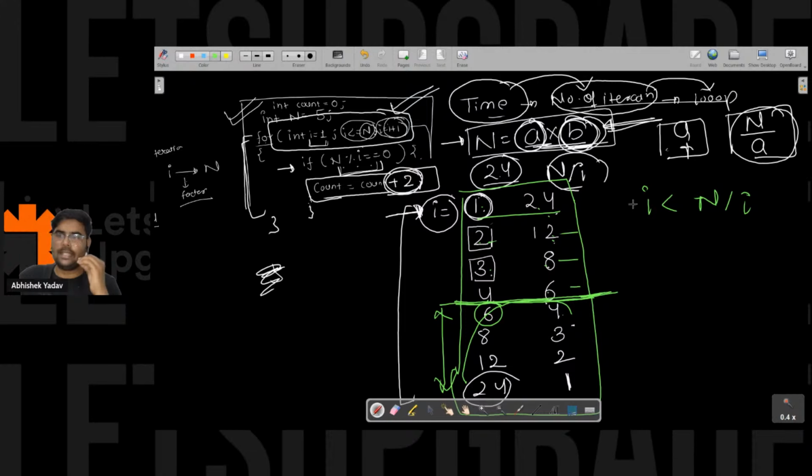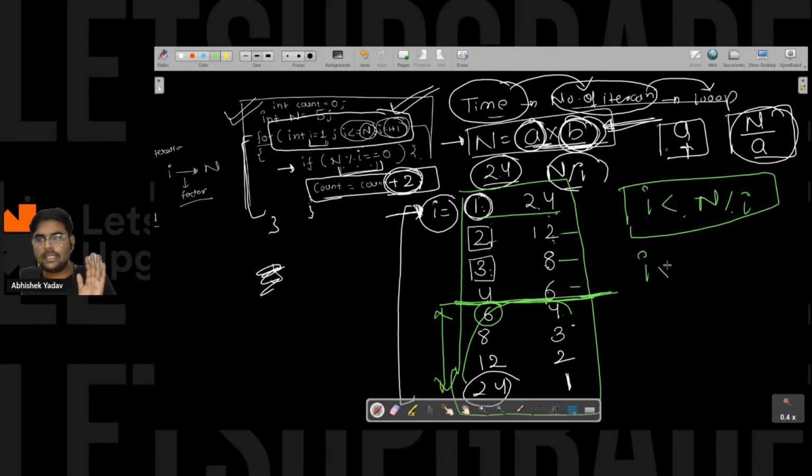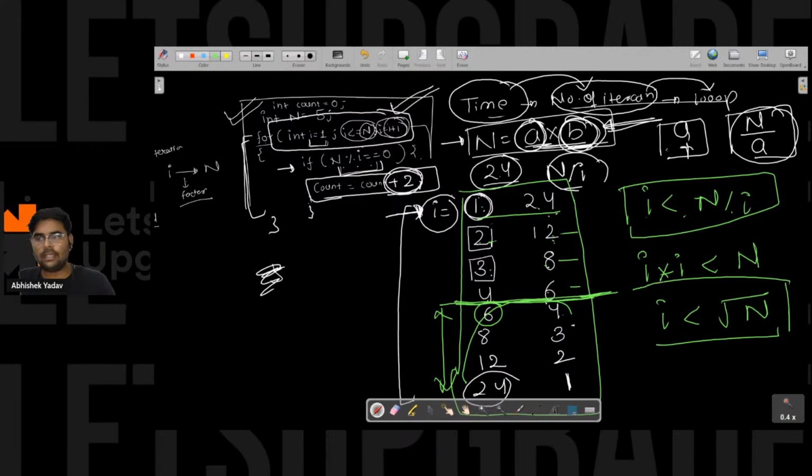Yes or no? Please write in the chat. Great. So I am telling the computer, hey, I have to stop at this point, that is, i is less than n by i. So I can write it like this: I take the denominator to the left hand side, so it will be i into i should be less than n. That will be i less than square root of n, and Aman is typing in the chat, hey, you have to go till square root of n.